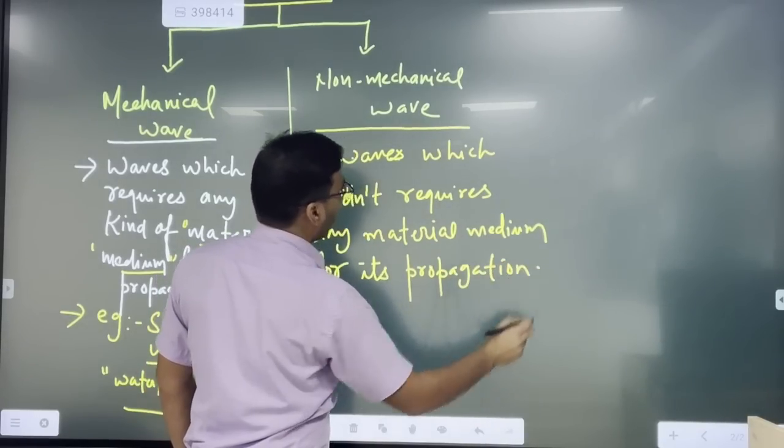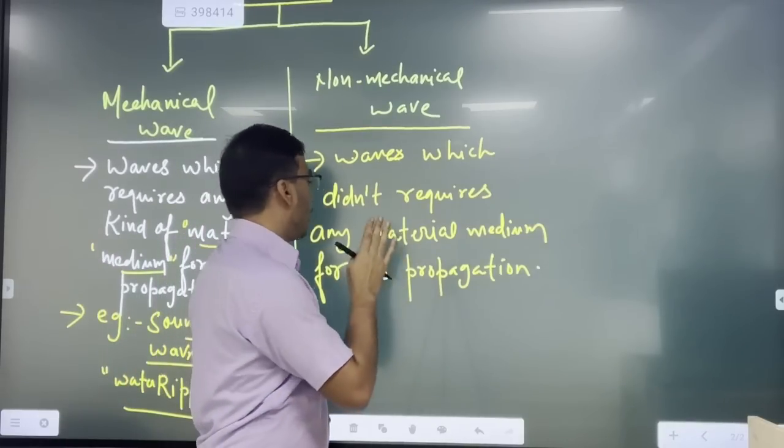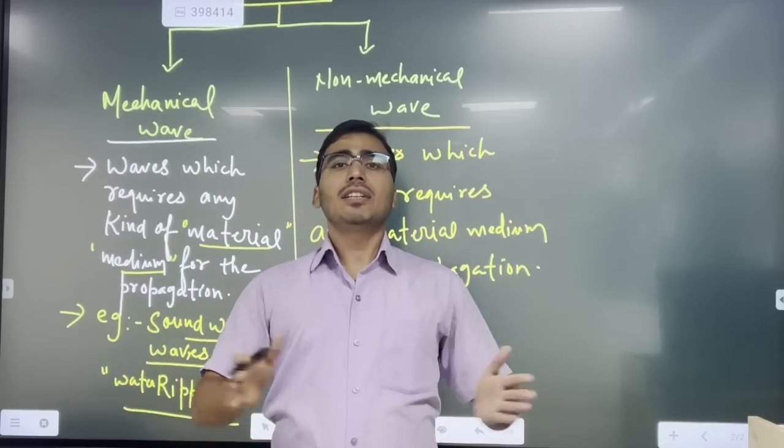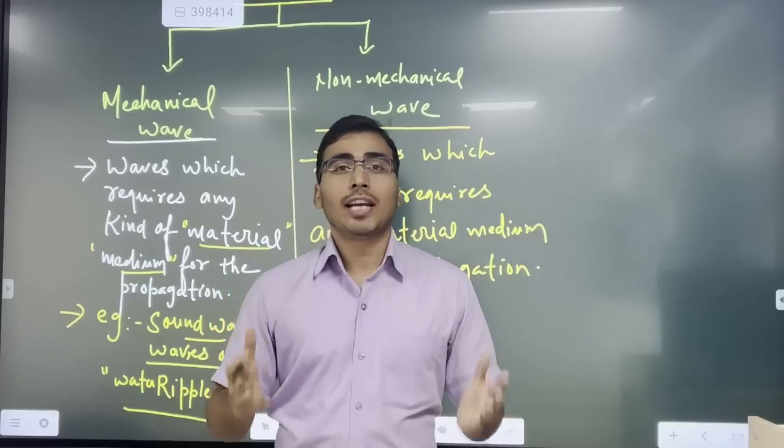The waves that didn't require any kind of material medium for their propagation. So what would be the example? The best example is vacuum, right?